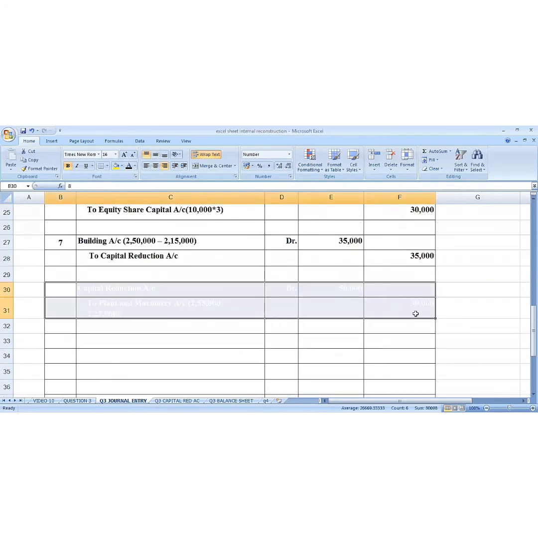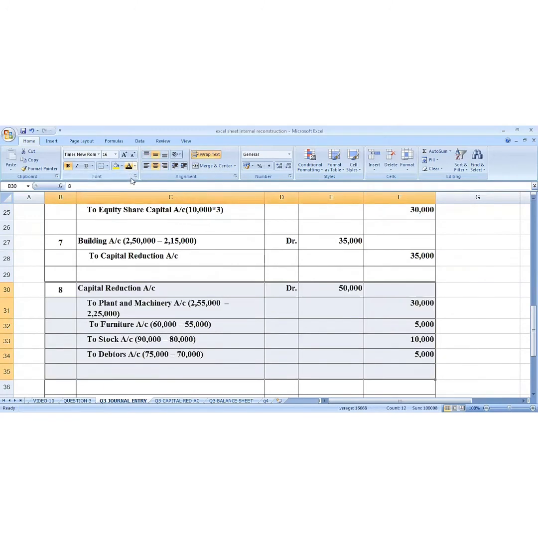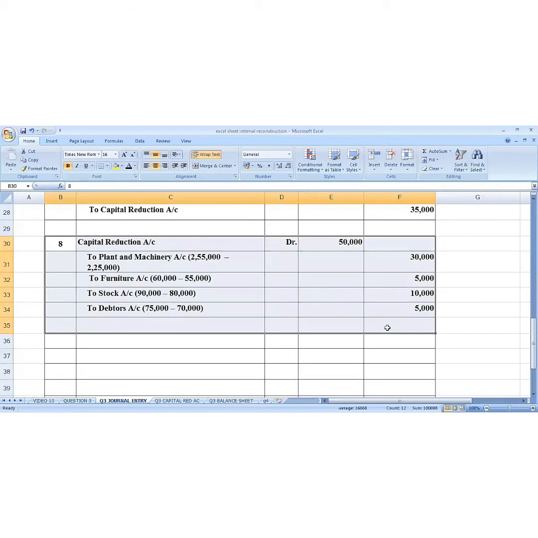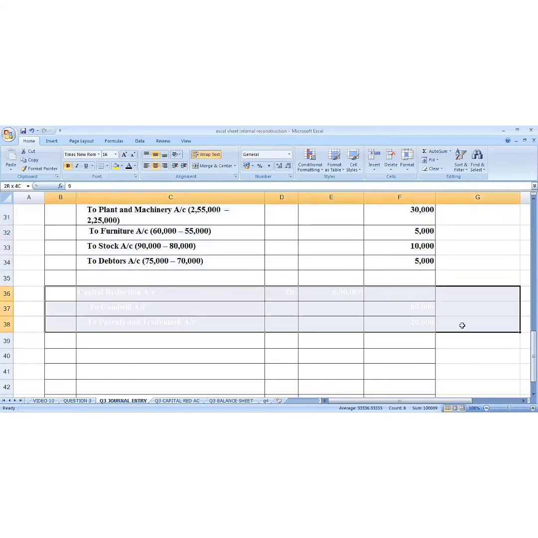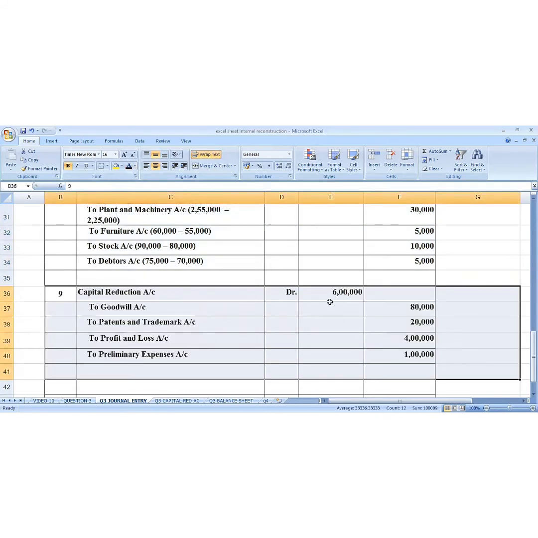Similarly, for the debit of the asset, capital reduction account is debited to plant machine, to furniture, to stock, to debtors. Similarly, for fictitious assets, capital reduction account is debited to goodwill, to patent, to profit and loss, and to preliminary expenses.